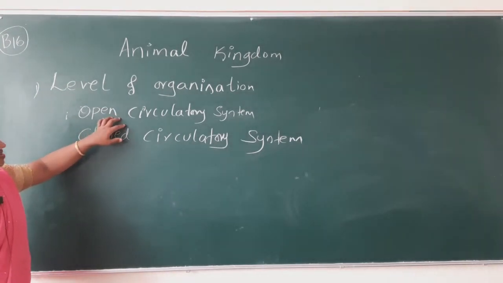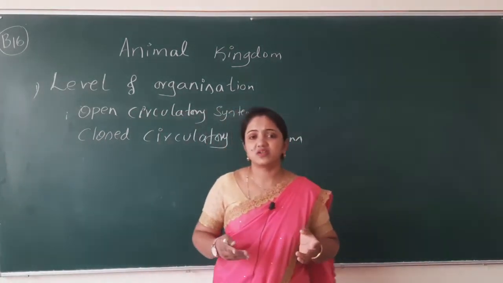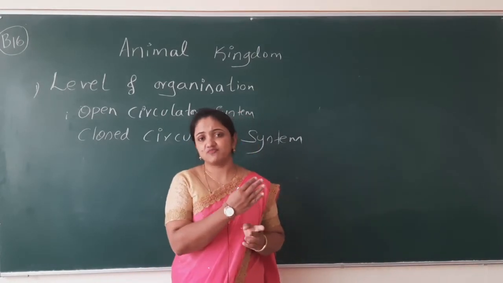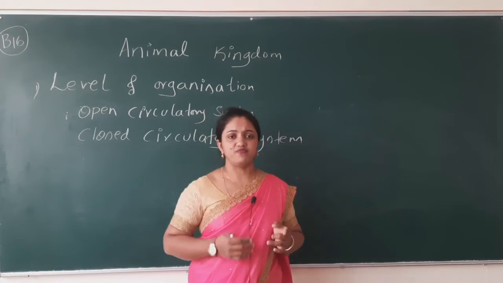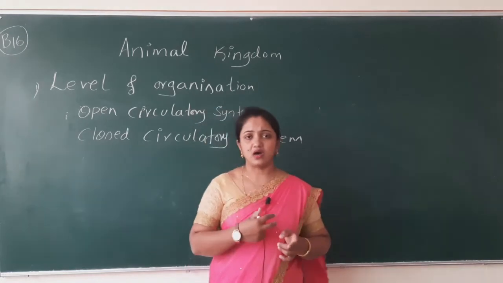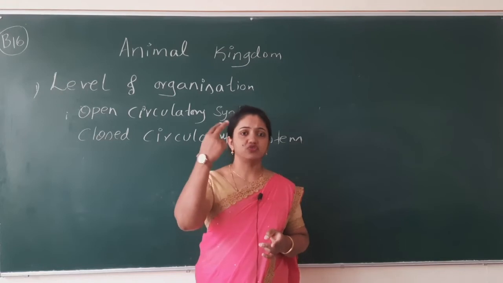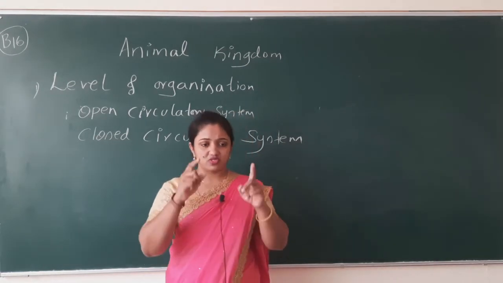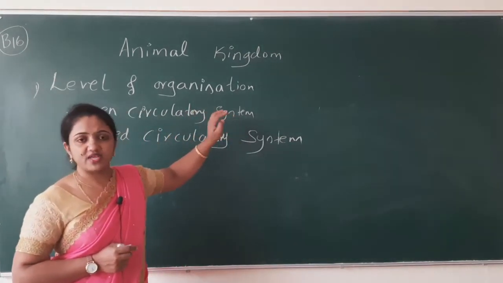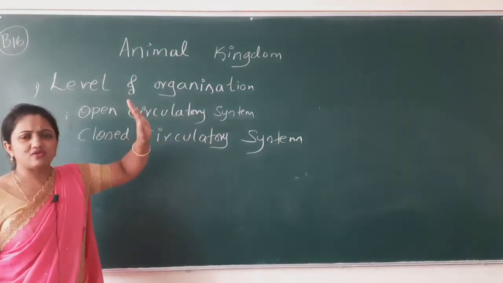What you will write in the examination for the open circulatory system is simple. The blood circulatory system is the flow of blood in our body, which the heart pumps, and that blood circulates throughout the body. In some animals, the circulatory system is not complete.